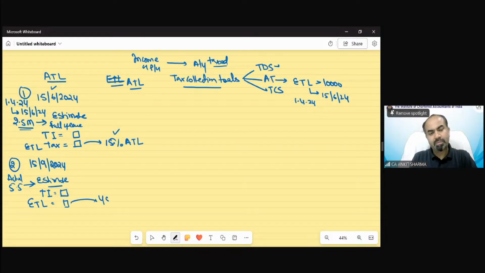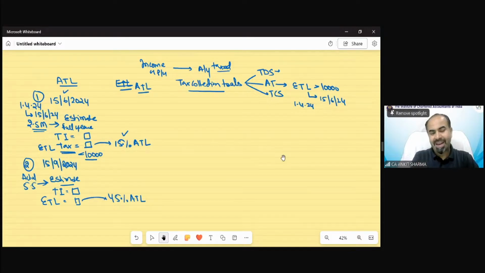On that, now the advance tax liability is 45%. If the estimated tax liability is less than 10,000, in any case, there is no requirement of advance tax, because these provisions are applicable only if it is more than 10,000.